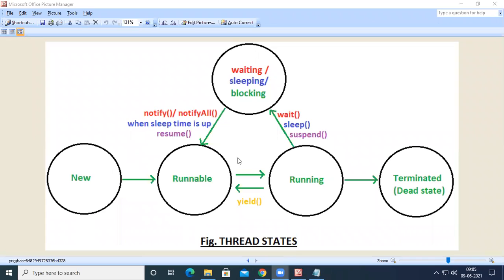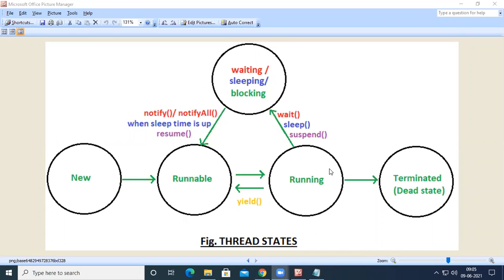Depending upon the CPU scheduling algorithm, the thread will move from ready to running. And on successful completion of execution, or when we call the stop method, the thread will be moved into the dead state. For moving the thread from running to waiting, automatically, when it requires input and output, it will be moved automatically. And manually, we can move a thread depending upon time, depending upon condition, or unconditionally. Those are sleep, join, and suspend methods.